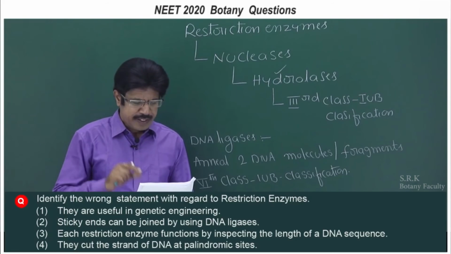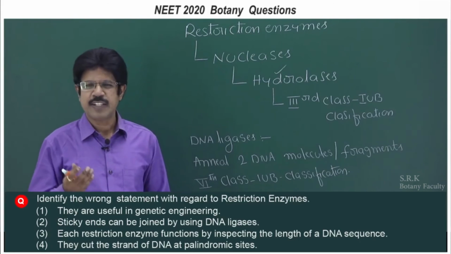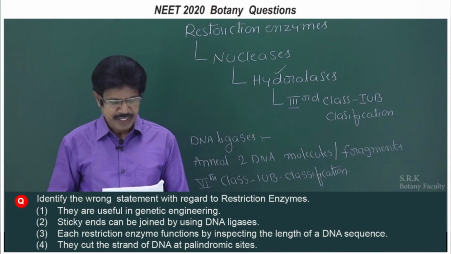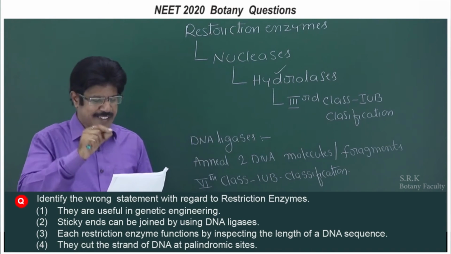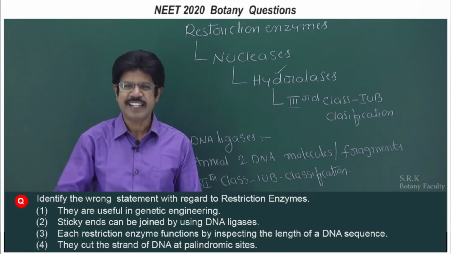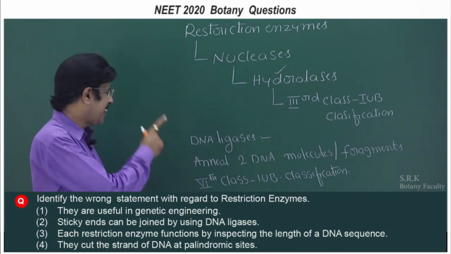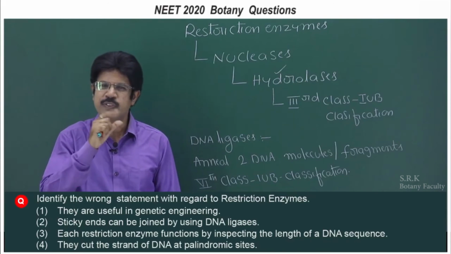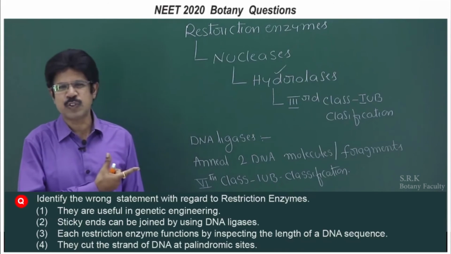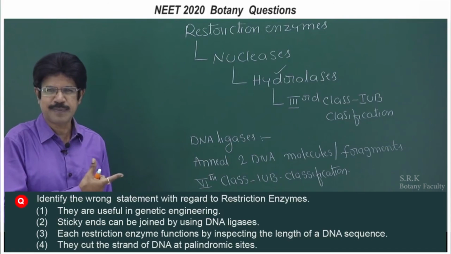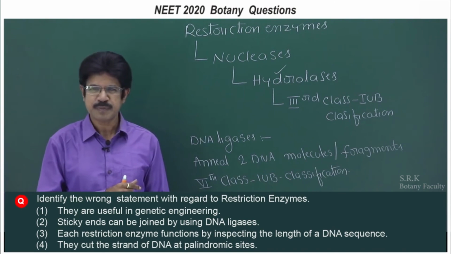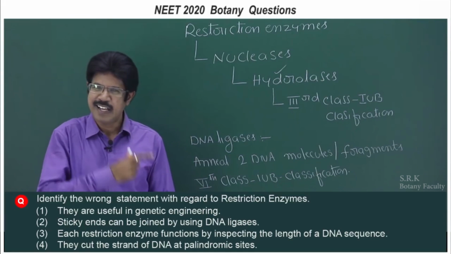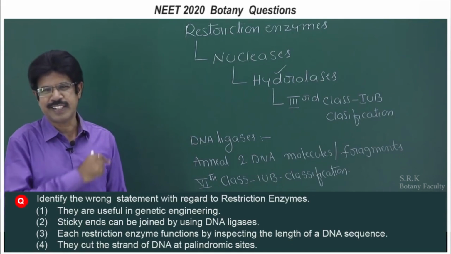And they are useful in genetic engineering. Yes, they are useful in genetic engineering to cut a particular sequence. Second, the sticky ends can be joined by using DNA ligases. DNA ligases join the two DNA fragments and belong to the IUB system of classification as the 6th class, as the restriction enzyme belongs to the 3rd class.